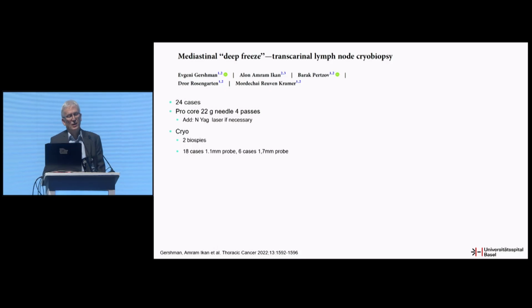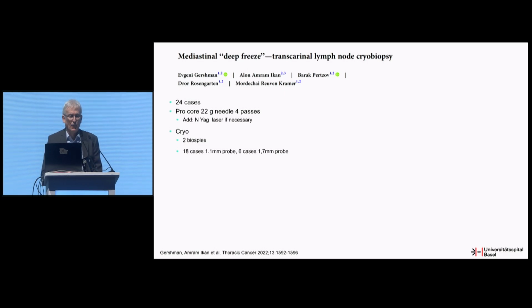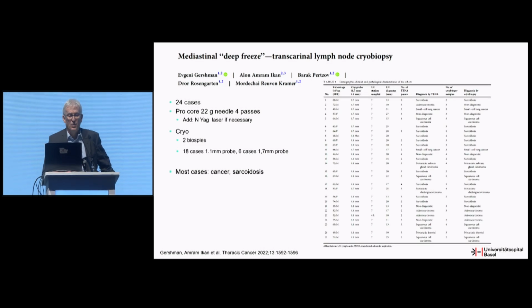There's also one study which didn't show a difference. That's a study from Jürgen. He published 24 cases. He used a Procore needle with 4 passes, and if he couldn't pass the tunnel, he additionally used a neodymium YAG laser to create a tunnel. He took 2 biopsies, in 18 cases with the 1.1 probe and in 6 cases with the 1.7 probe. Most cases, as you can see here on the right side, were sarcoidosis and cancer.